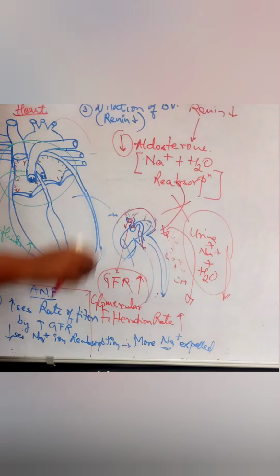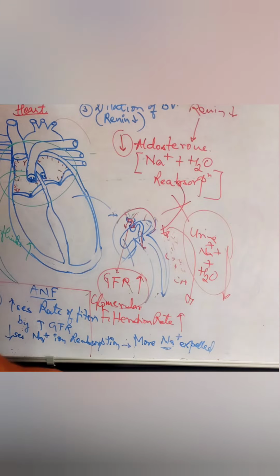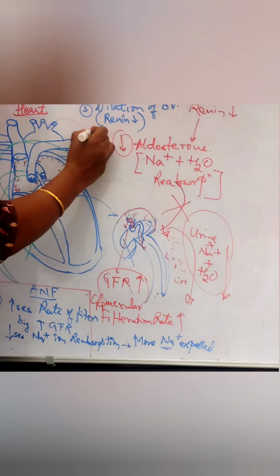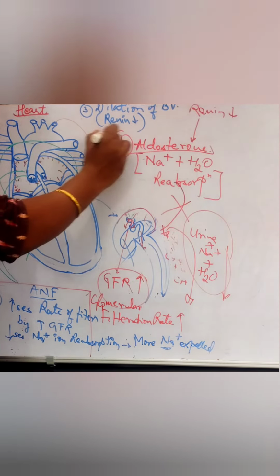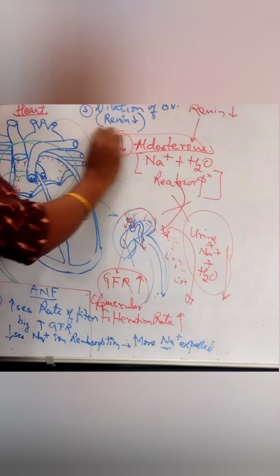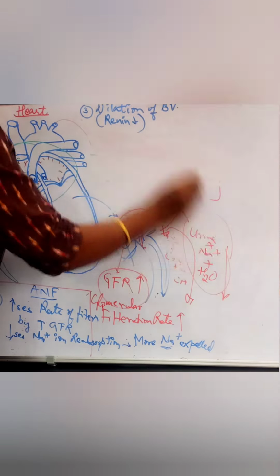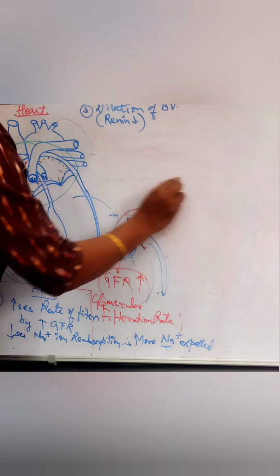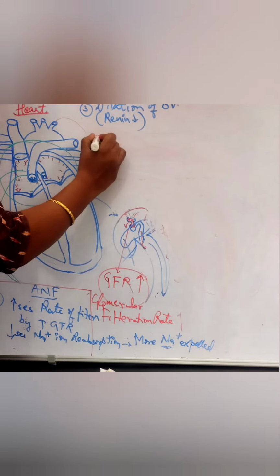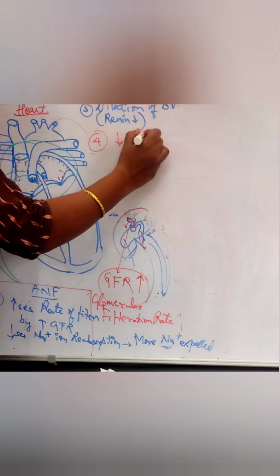This is the fourth function: it decreases aldosterone production.